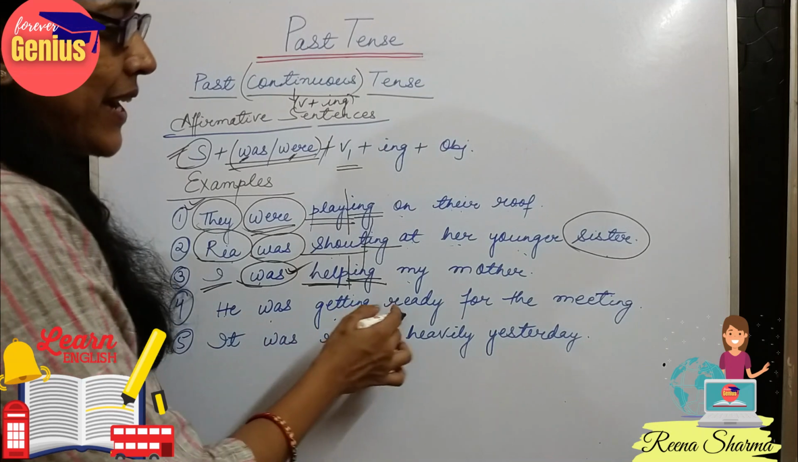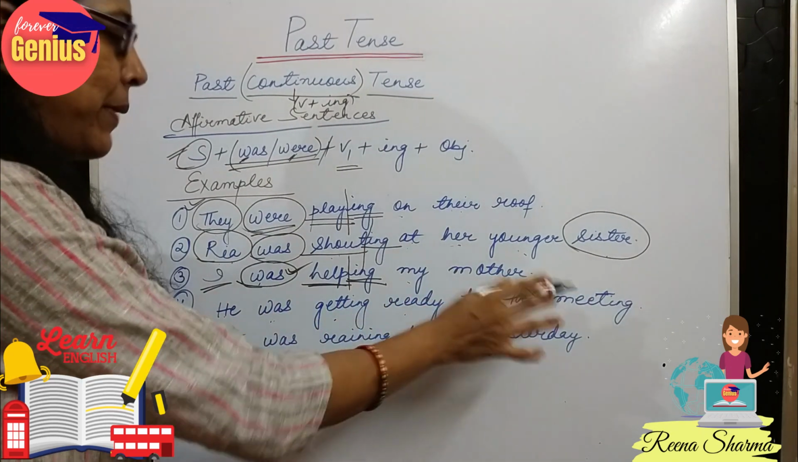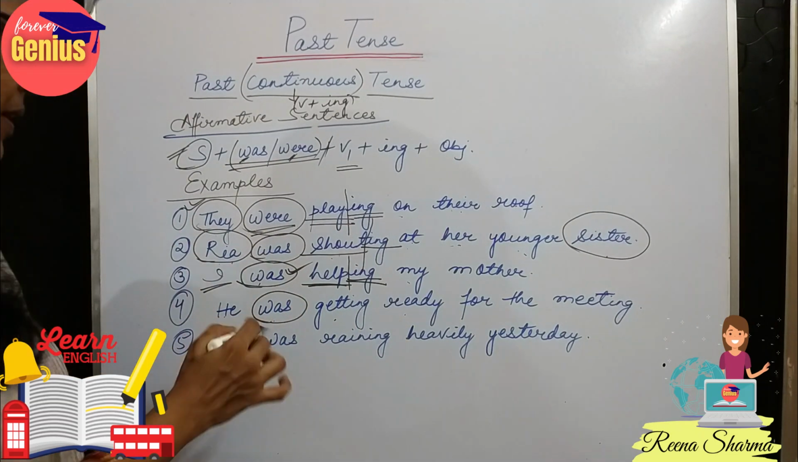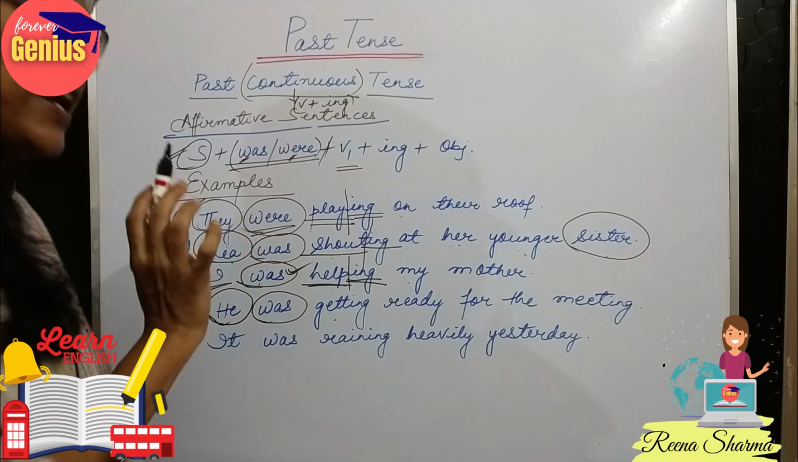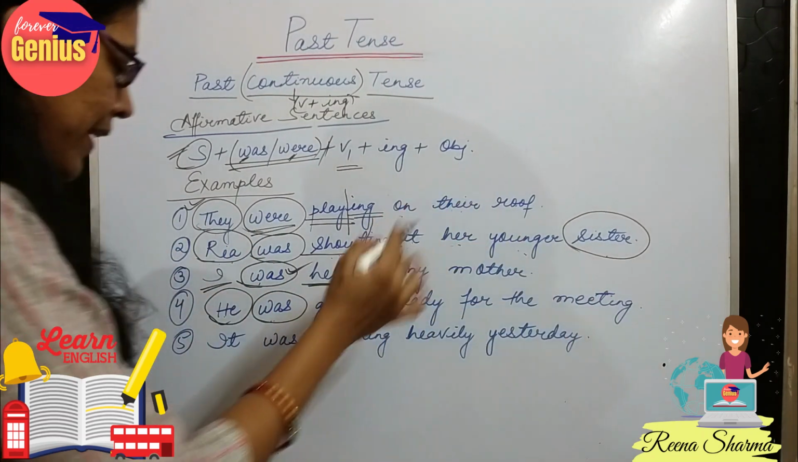He was getting ready for the meeting. So, he was getting ready for the meeting. Was is a singular form of the helping verb because here he is singular. He was getting ready for the meeting.